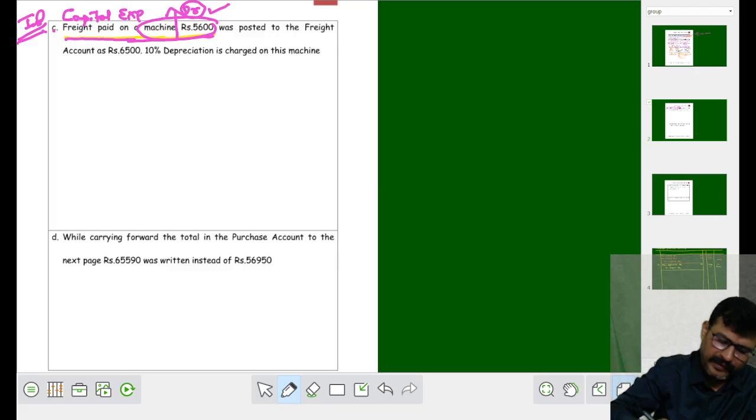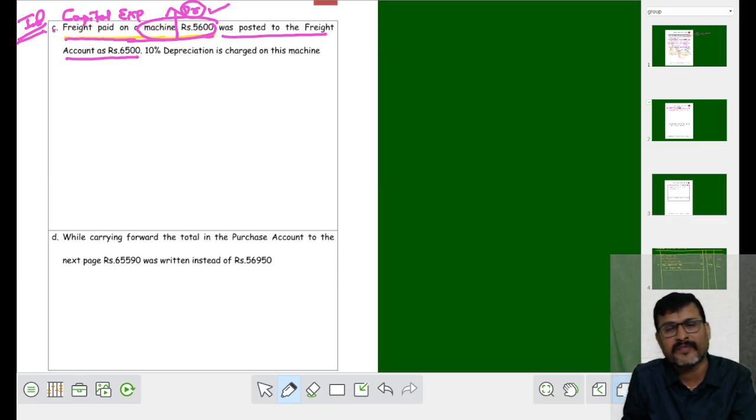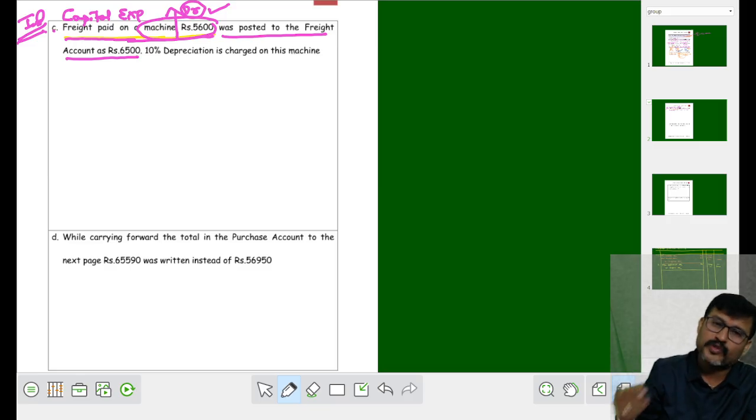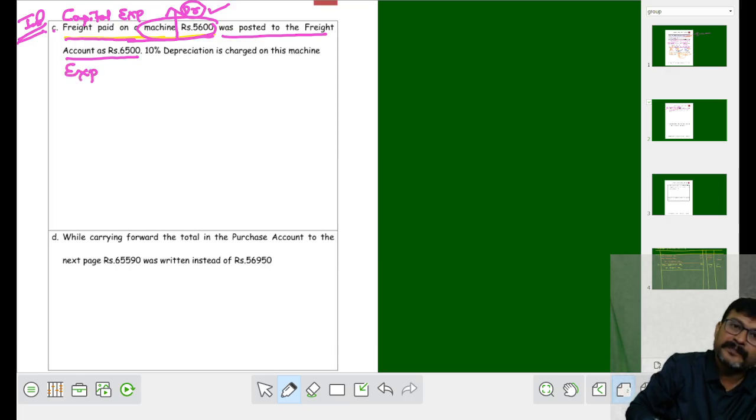But what did you do? Posted to the freight account as 5,650. Posted to the freight account. Freight account means what? It is an expense. How much did you put to expenses? You put 6,500. Is it correct or wrong? This is the wrong one.